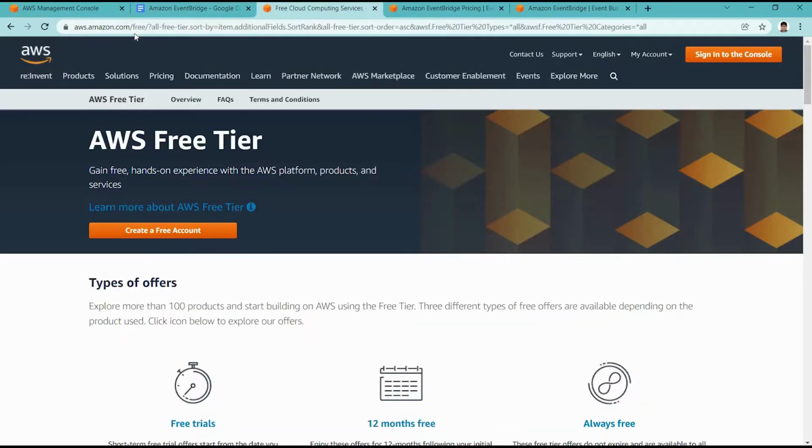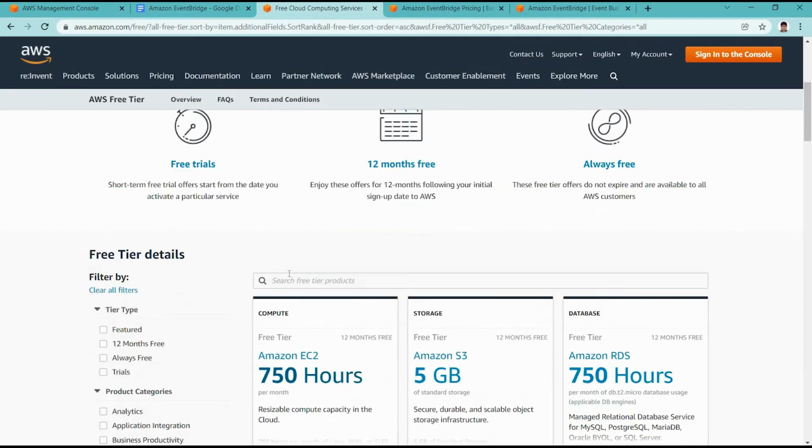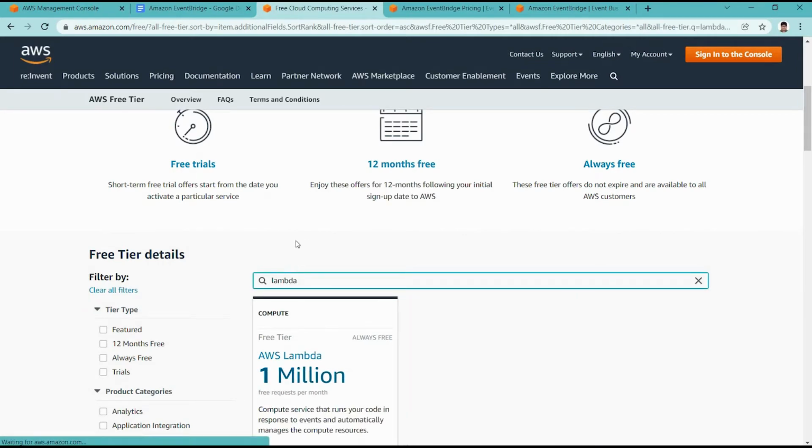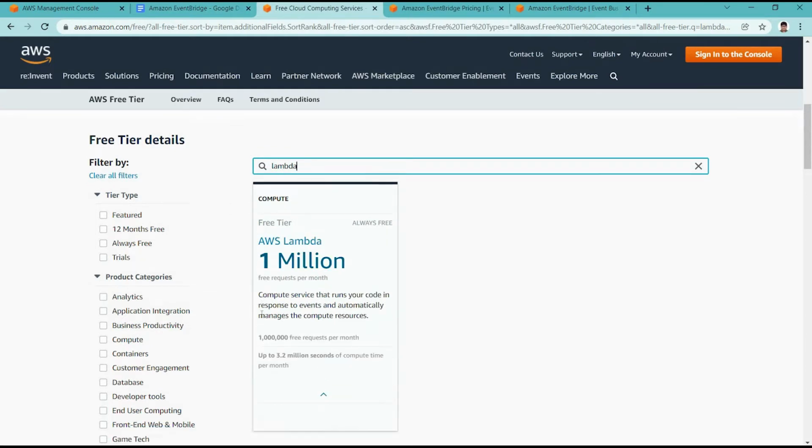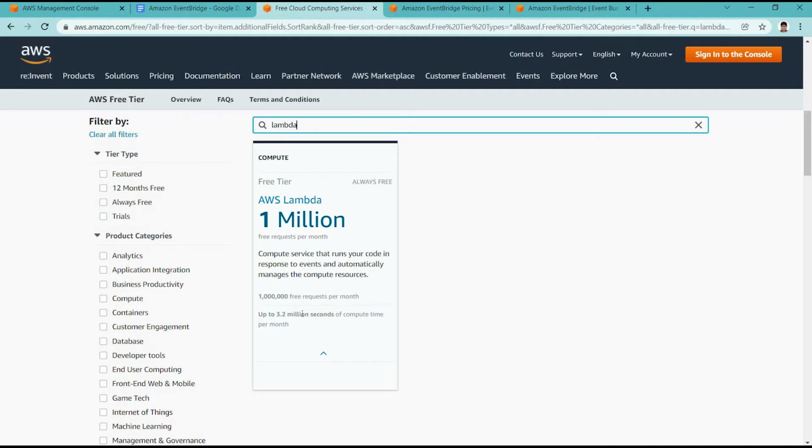If you open this particular URL, you are able to see the AWS free tier coverage. If you look at Lambda, it supports 1 million free requests per month without any cost as a part of the free tier, and also 3.2 million seconds of compute time per month.